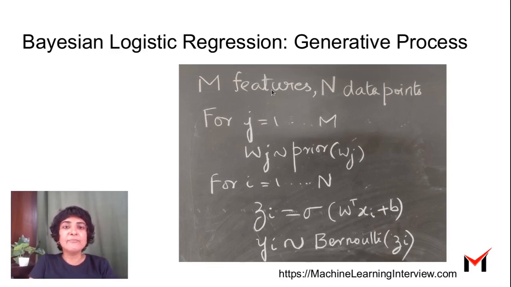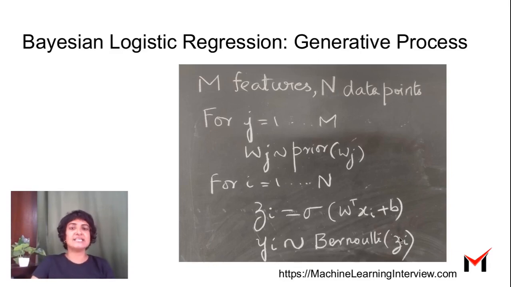Let's say there are m features and n data points. So for each feature, for j equals 1 to m, I take the weight corresponding to that feature and I'm generating it from a prior. And then for each data point, for i equals 1 to n, I say yi is coming from a Bernoulli of sigmoid of W transpose Xi plus B.